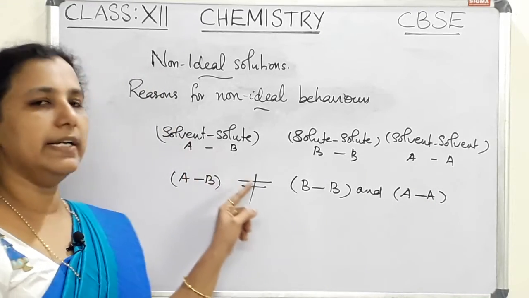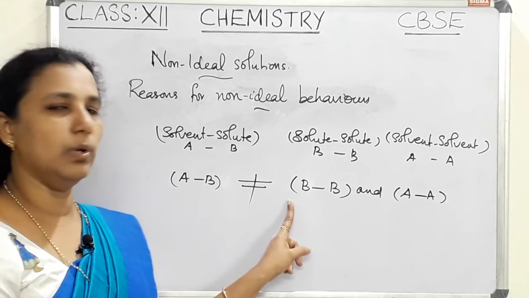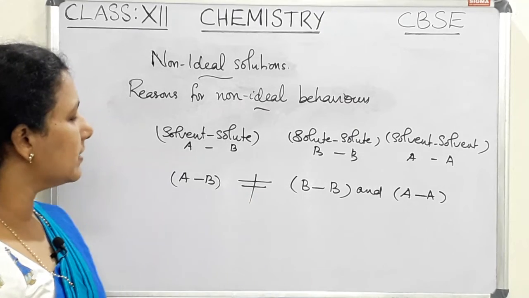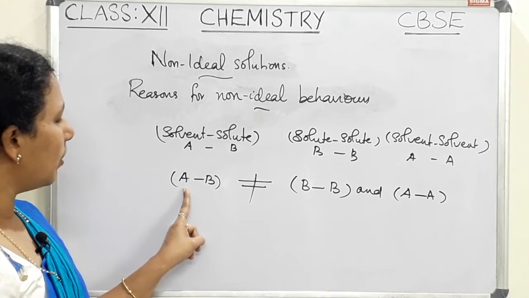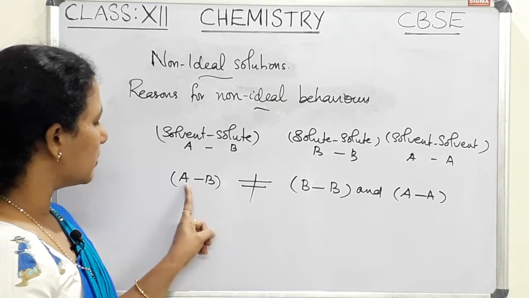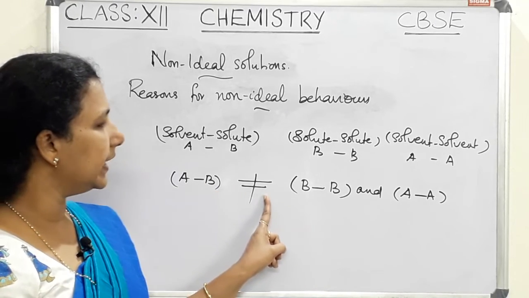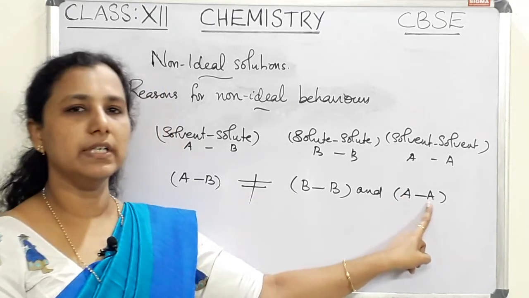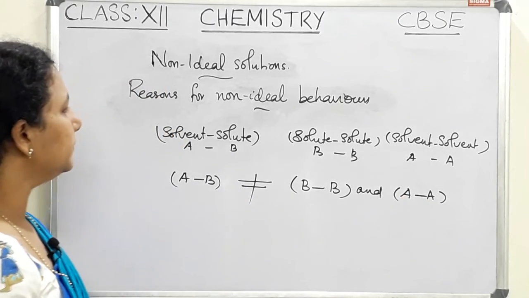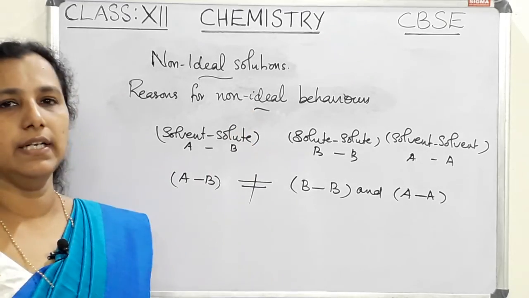In the case of ideal solution, these are nearly equal. But in the case of non-ideal solution, these interactions are not equal. So this is the reason for non-ideal behavior.